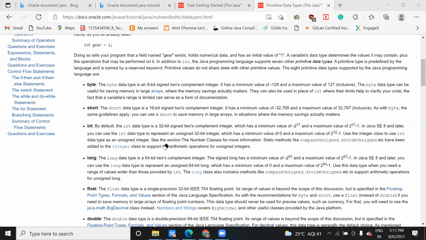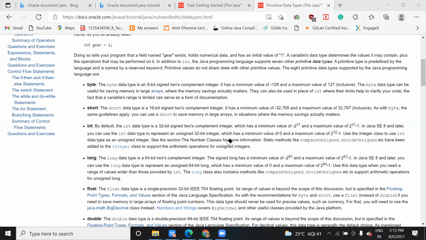An integer, how much space does it occupy in memory? 4 byte. 32 bit means each 8 bit into 4. 8 into 4 is 32 bit, means 4 byte. And long is another integer data type, meaning if you have a value more than this. Normally when you make a program, we don't deal with much long, but there might be a possibility that you work with the long data type. So it is 64 bit. It means it is 8 byte and its value range is minus 2 to the power 63 to 2 to the power 63 minus 1.